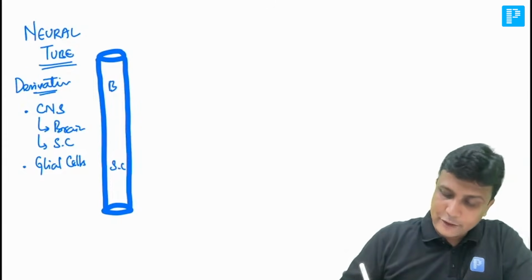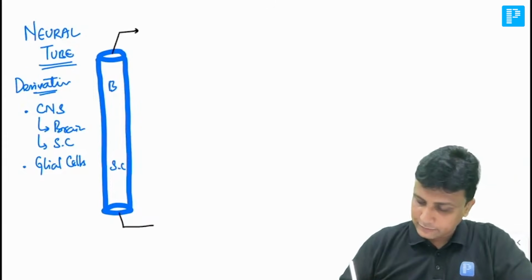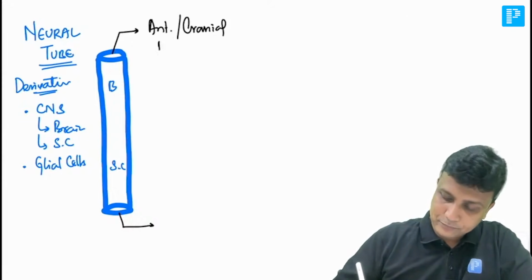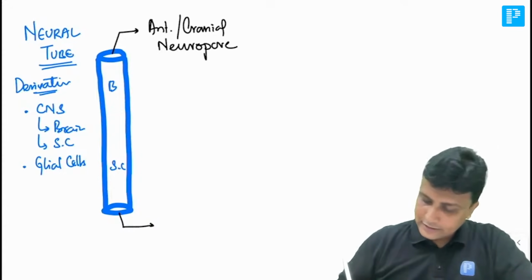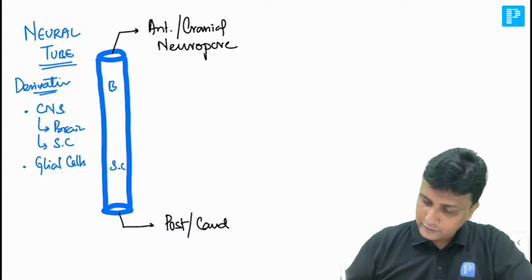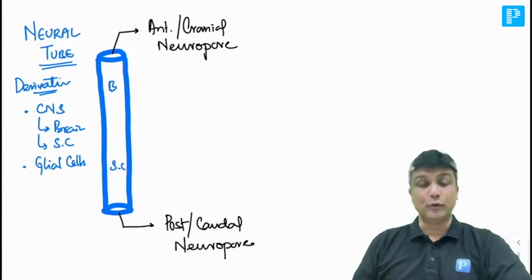Now because this is a tube-like structure, there will be an opening here and then there will be one more opening here. And this one will be referred to as your anterior or the cranial neuropore, and this one will be the posterior or the caudal neuropore. So these will be referred to as neuropores.